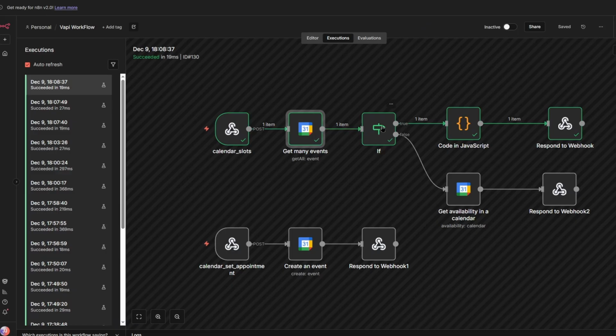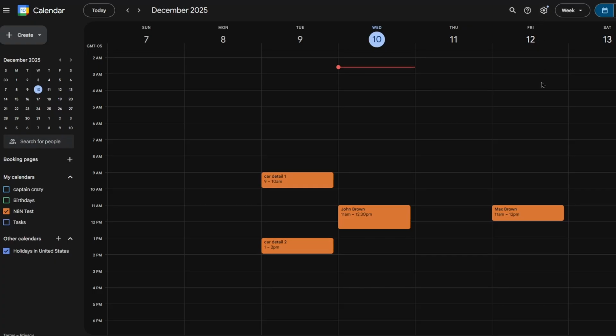Now, right here, notice that we have an if statement. This is basically a bug that I ran into, and it's something that no one else talks about. If you watch the other videos, you notice that when they show how this AI works, they show the AI working while there's other events booked, right? Every single time, if you look at their calendar, there's other events booked on the calendar. Not a single person does it with an empty calendar. Everyone always has stuff booked on the calendar, and there's a very good reason for that.